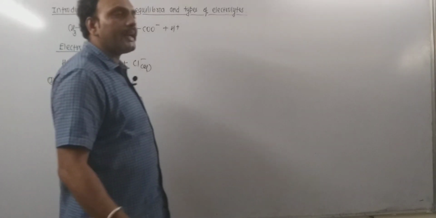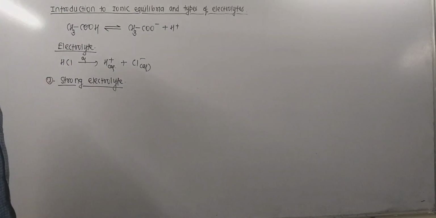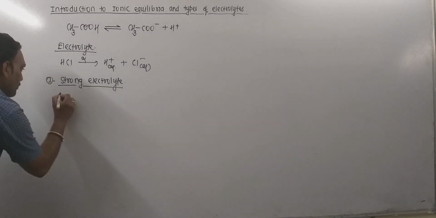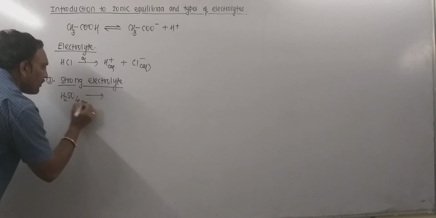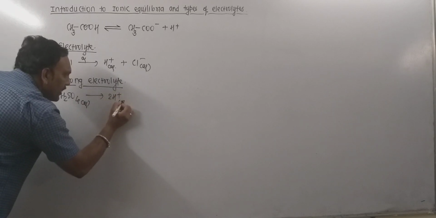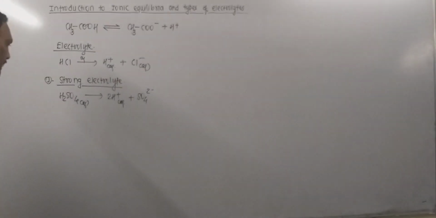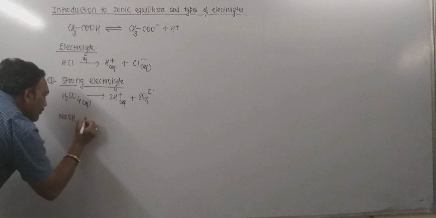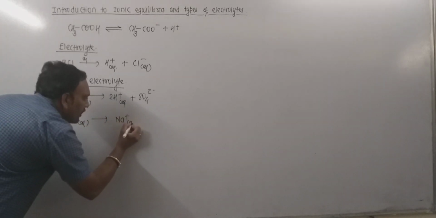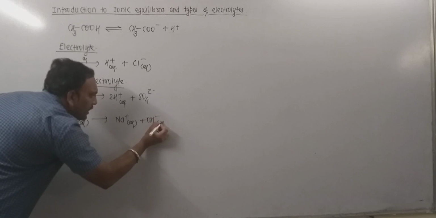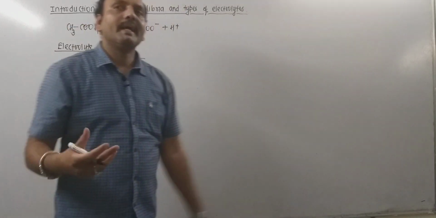The finest examples of strong electrolytes are all strong acids and strong bases. For example, consider sulfuric acid. When this sulfuric acid is dissolved in water, it undergoes complete ionization producing H plus and sulfate ion. Thus it is a strong electrolyte. Another example is NaOH. It is a strong base. When dissolved in water, it also undergoes complete ionization producing Na plus and OH minus ions. Thus all strong electrolytes are expected to get ionized completely.